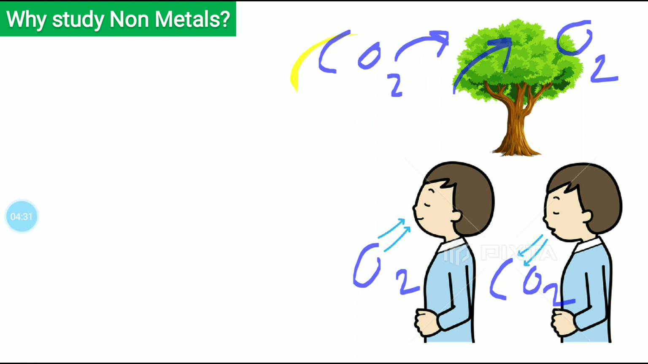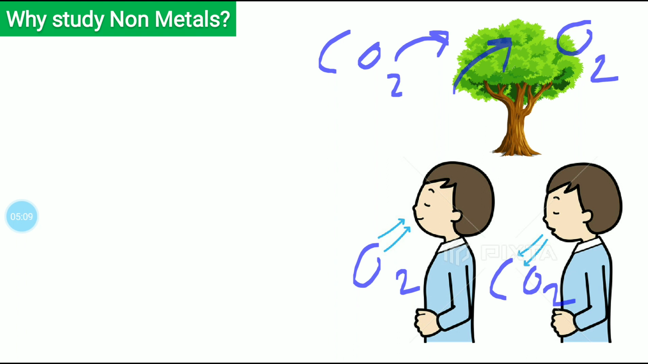Our survival depends on oxygen, and the survival of plants depends on carbon dioxide. If you see, carbon and oxygen are both non-metals. So in short, I can say that the survival of life depends on non-metals, isn't it? That is why it is so important to understand and study non-metals.